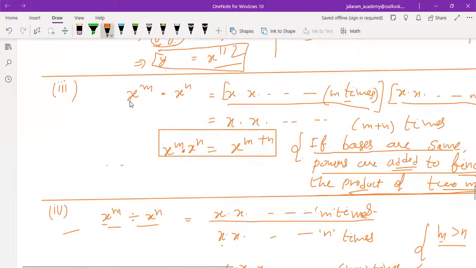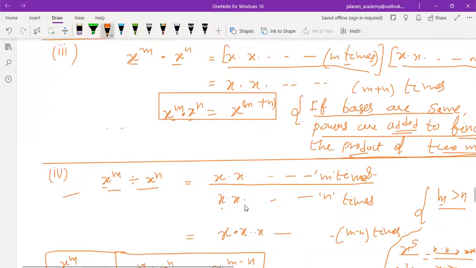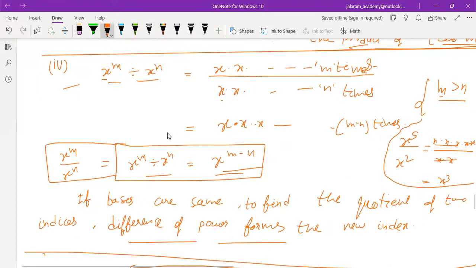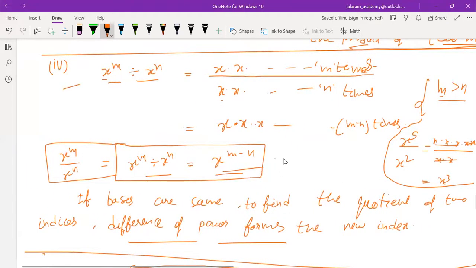And if two indices with same bases but different powers are multiplied, their powers are added to get the product. x to the power m into x to the power n equals x to the power m plus n. All these properties are very important. So x to the power m divided by x to the power n: if bases are same and two indices with different powers are divided, the result is obtained by the difference of these powers, means smaller from the larger. Though we can also subtract the larger from the smaller to give the negative power. That will also not be incorrect. Understood, everyone?